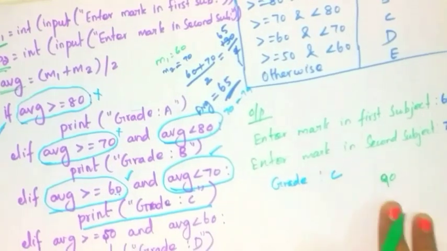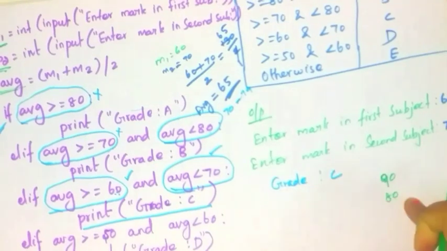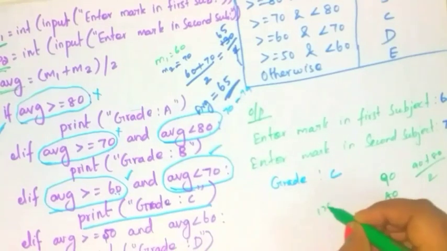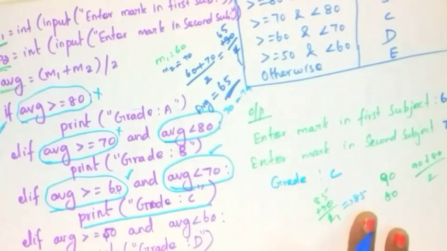Okay, let us take your first subject mark is 90 and your second subject mark is 80. Then calculate the average. Okay, 90 plus 80 divided by 2, 170 divided by 2, you will get 85. Now your average mark is 85.